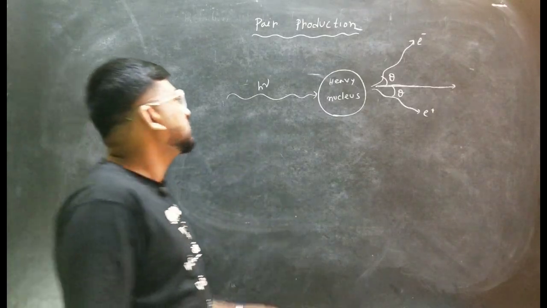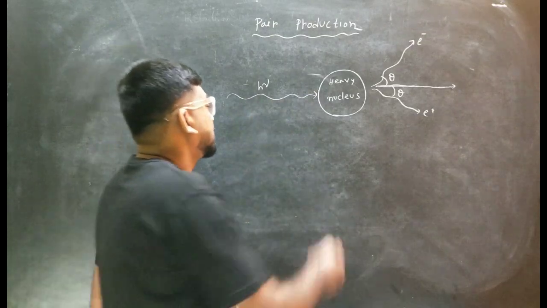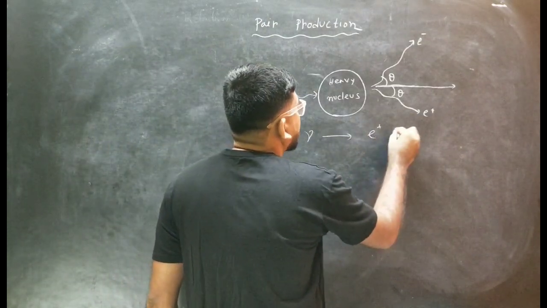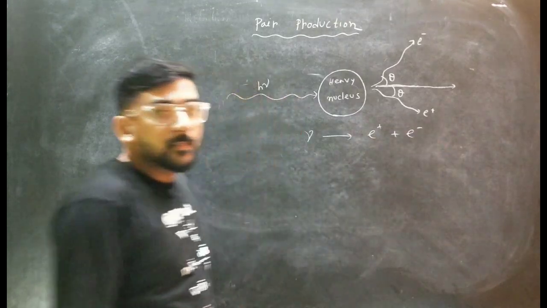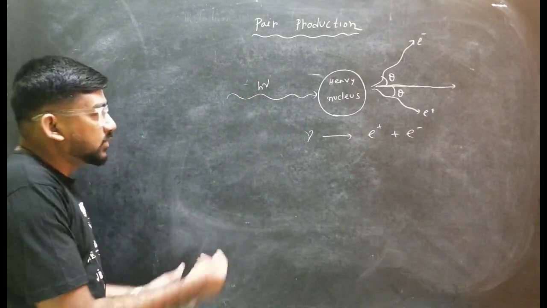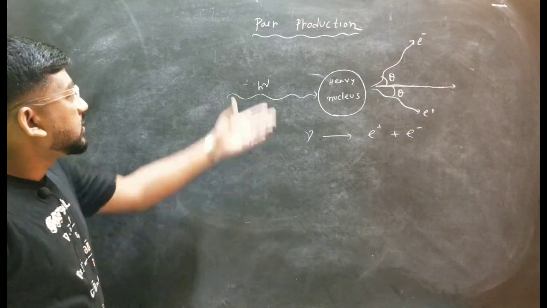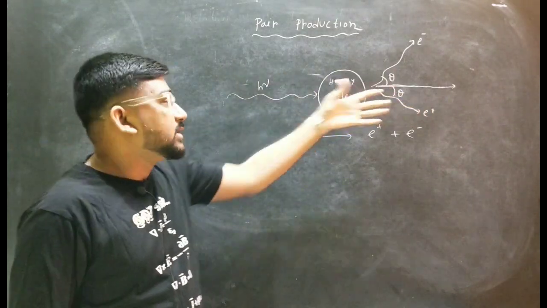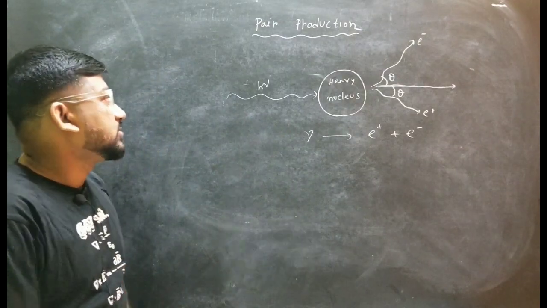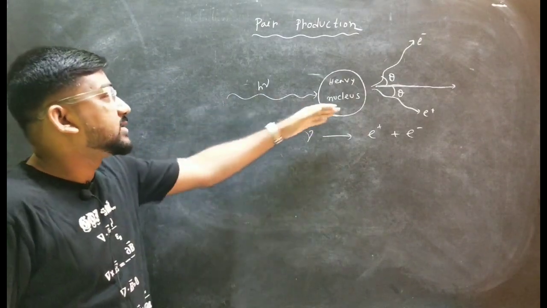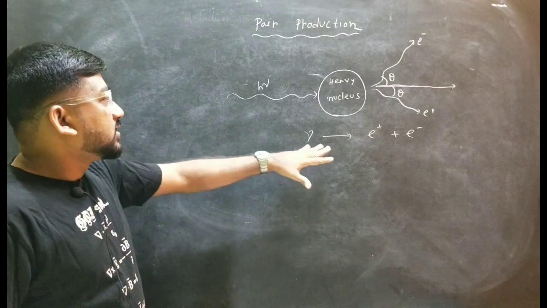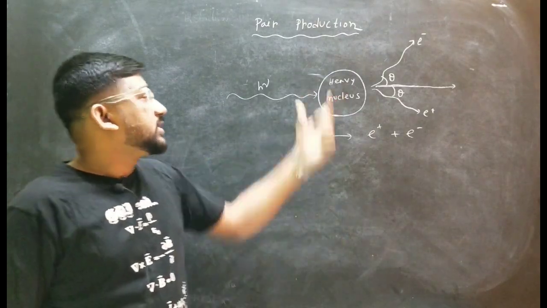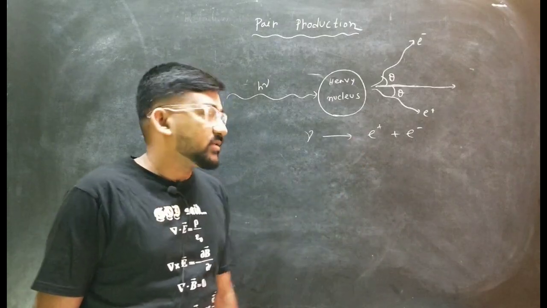So what is happening over here? From the gamma photon we have two particles, one is e plus and another is e minus. This is a phenomenon that proves the particle nature of radiation. But the important questions that arise from here are: why is this heavy nucleus needed? What is the role of this heavy nucleus?